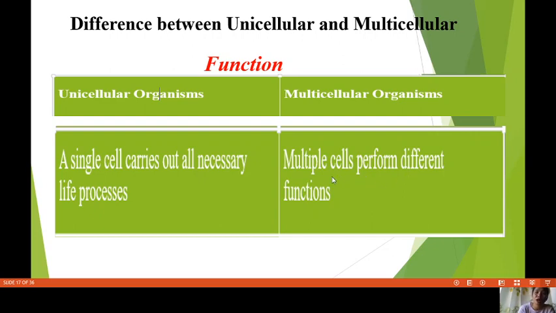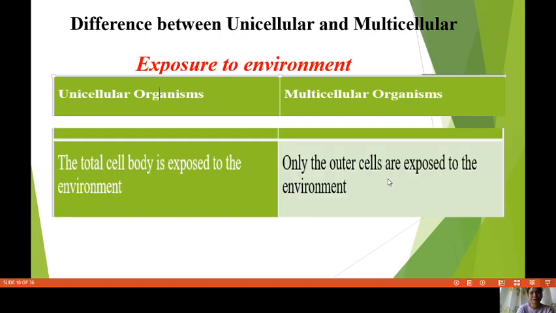They have different jobs. Your nose is for smelling, your eyes are for seeing, your hands are for touching. So again, we have different functions for the different parts of our body. But in unicellular organisms, they only have one cell to work for all the functions or jobs of their body.